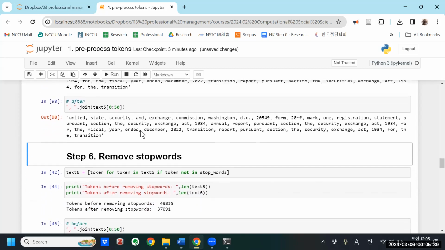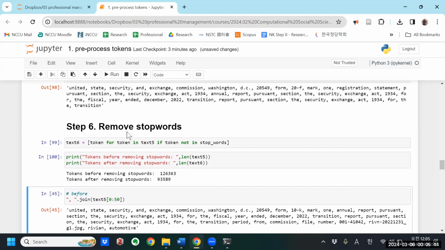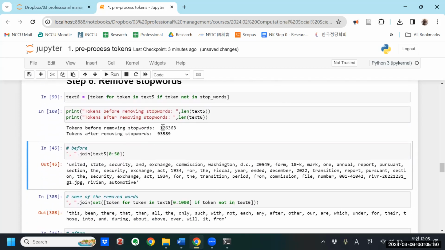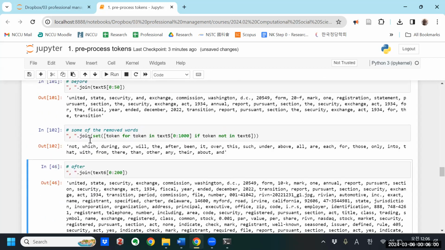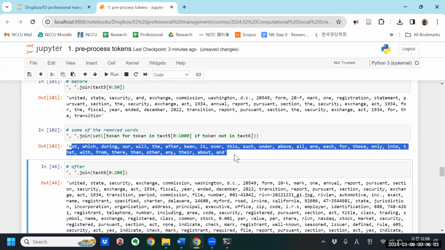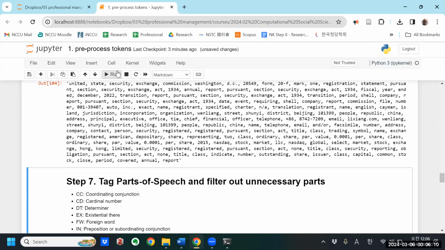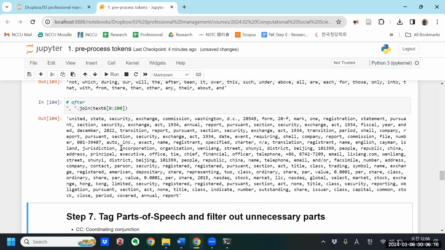Okay, so now I'm going to remove stop words. That removed about, what, 40,000? No, sorry, 30,000 stop words. So now this is an example of some of the words which were removed. And okay, so these are the first 200 words of that document.